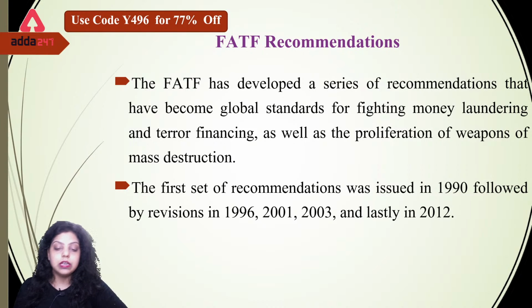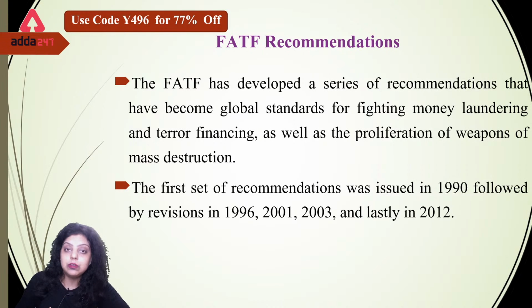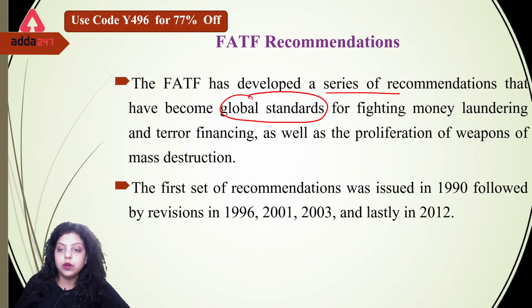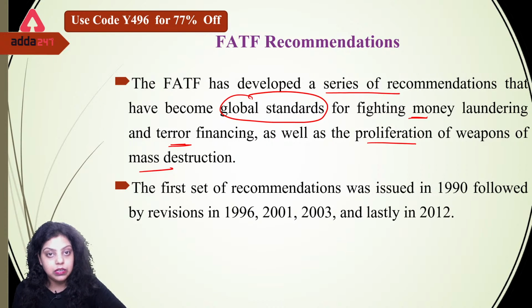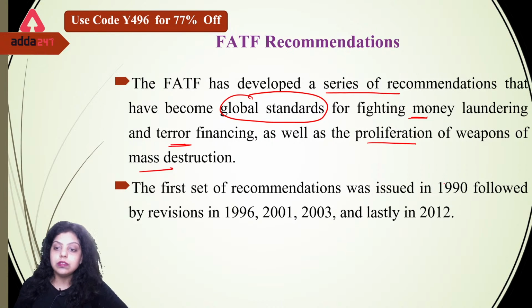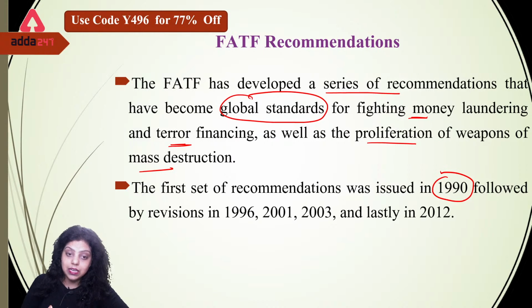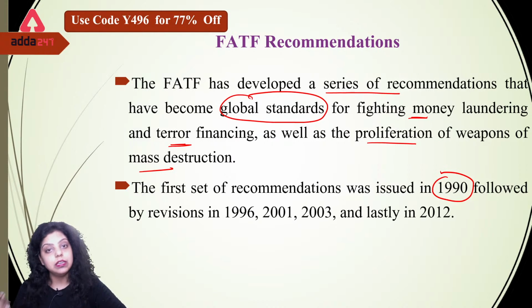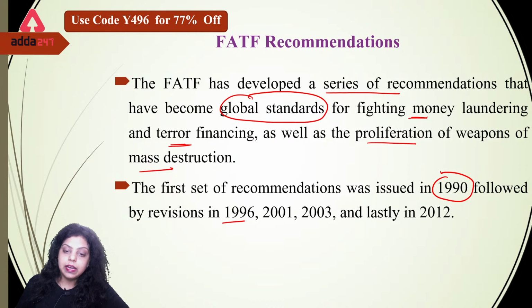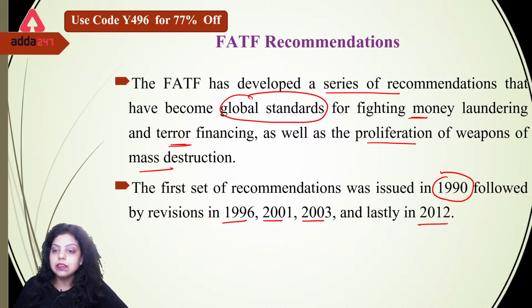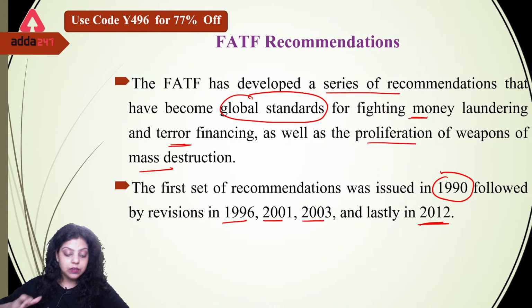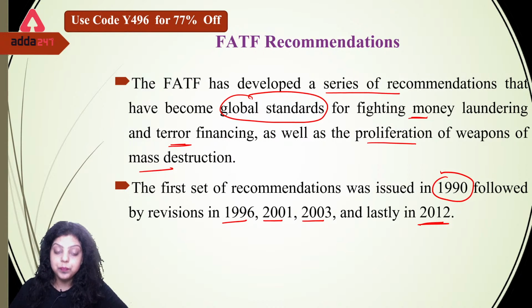Now next is FATF's recommendations. What recommendations has FATF given to us? So FATF has developed a series of recommendations that become global standards for fighting money laundering and terror financing, as well as proliferation of weapons of mass destruction. So these are the topics about which recommendations are given by the FATF. The first set of recommendations was issued in the year 1990. It was developed in 1989, and the first recommendation was given in 1990. It was followed by revisions in 1996, 2001, 2003 and lastly in 2019. So these are the years in which the FATF has given us certain recommendations.